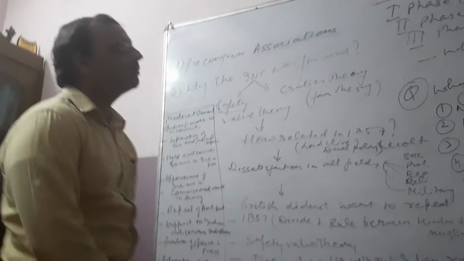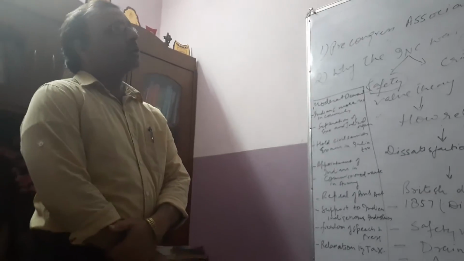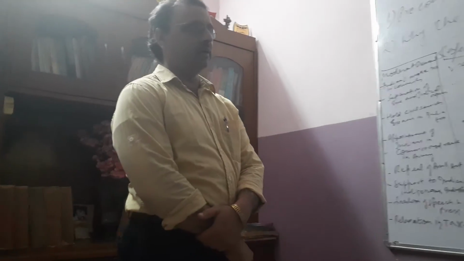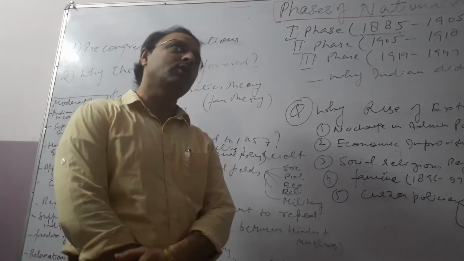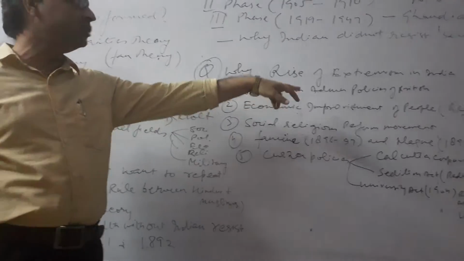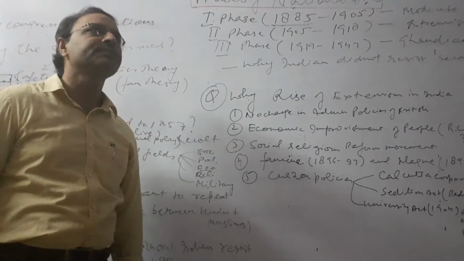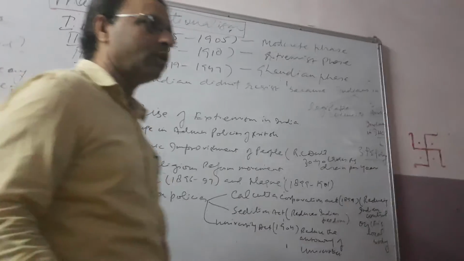Okay, now we have to discuss what were the causes which were responsible for giving rise to the extremist phase in our country, or why there was the rise of extremism in India. First of all, the first cause is that there was no change in administrative policy. There was no change in the administrative policies.